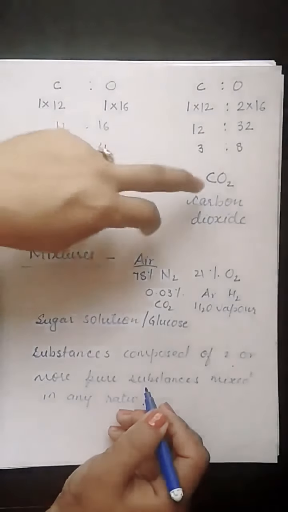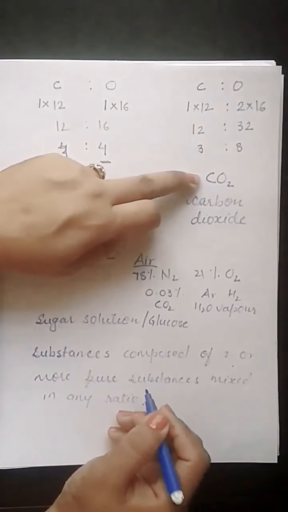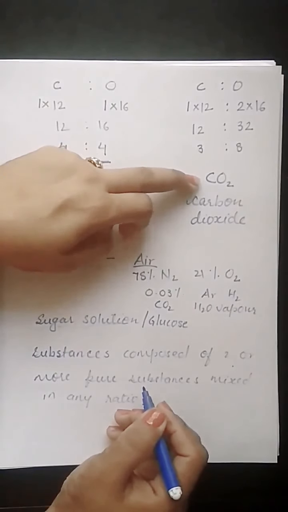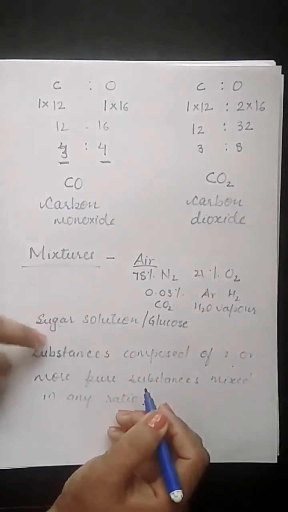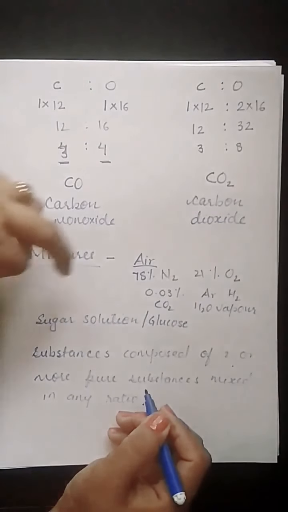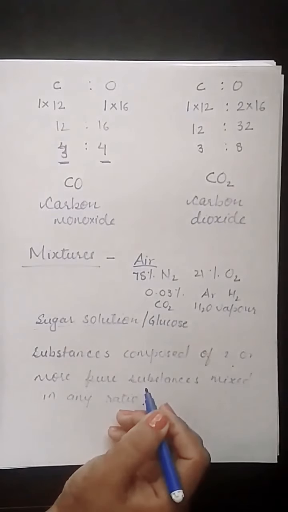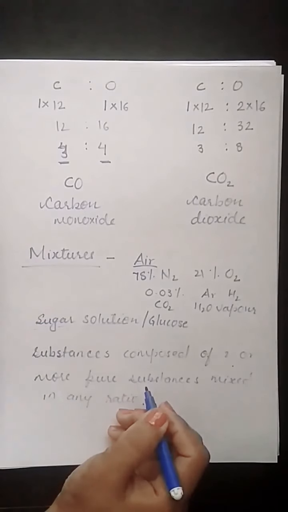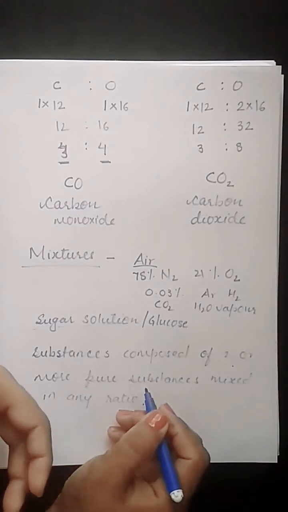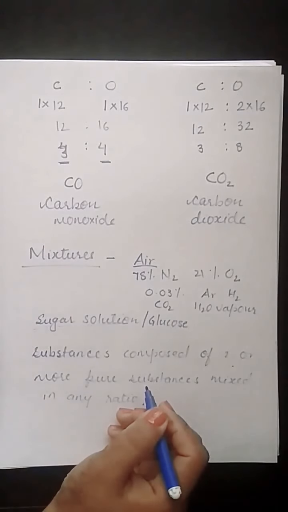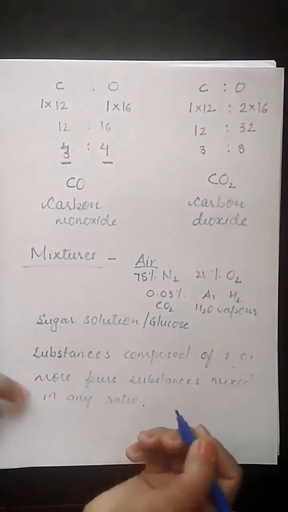Similarly, for carbon dioxide we can't see carbon and oxygen separately, but in some of the mixtures, not in air, not in sugar solution, if we see iron and sulfur, or iron and sand mixed with each other, we can see iron separately, sand separately. So their constituents can be visible even with the naked eye. We'll see more details now.